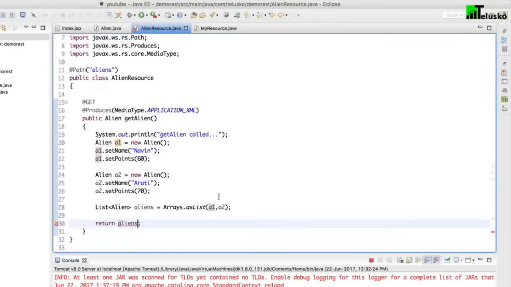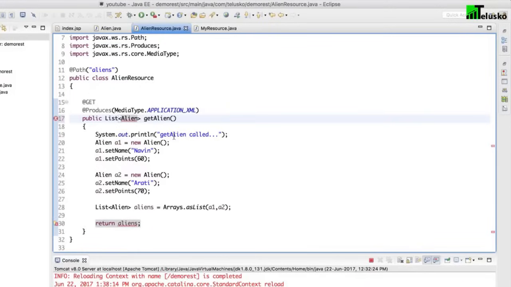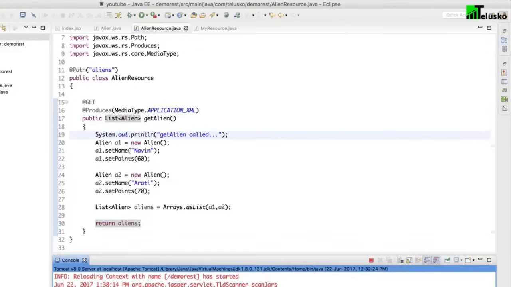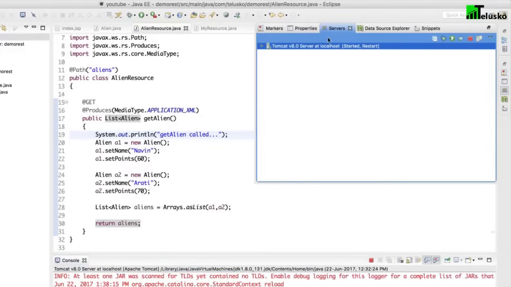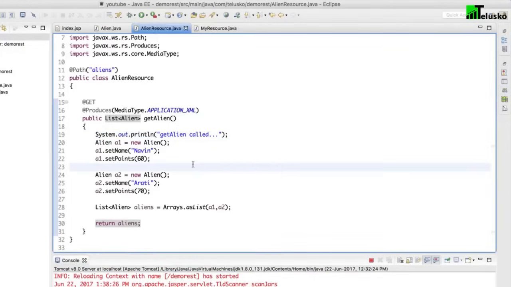So I want to return a list of aliens, but the problem is here also we have to mention it is a list of alien, right? And now everything is set up. I think it will work now. Okay, so I have to restart my server. Let me just do that. And I don't have a server tab here. Let's say, oh, it's getting restarted automatically.